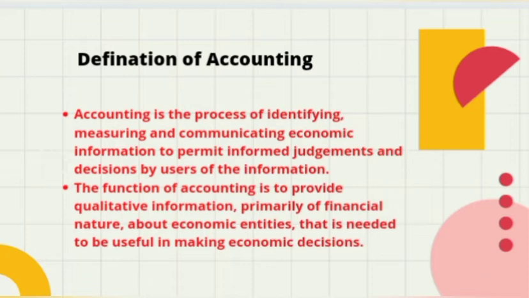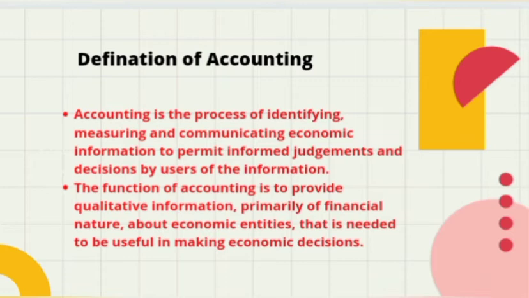The function of accounting is to provide quantitative information, primarily of a financial nature, about economic entities that is needed to be useful in making economic decisions. You may be surprised that economic is nothing but finance, like money, in accounting terminology. I hope you understand this definition.